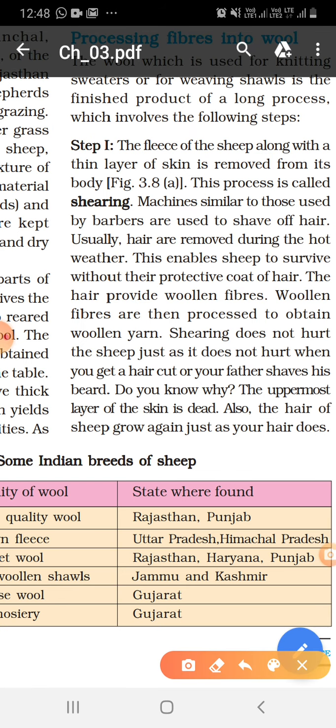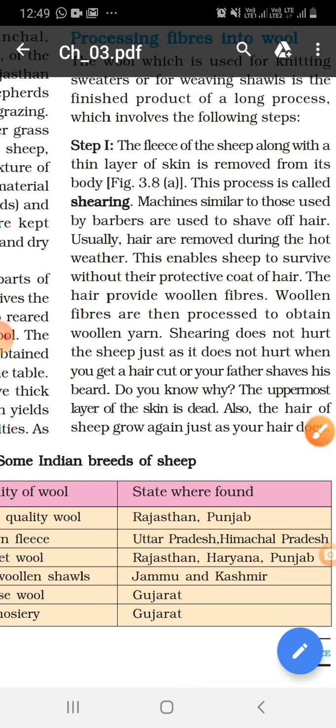What is shearing? The fleece of the sheep along with a thin layer of skin is removed from its body; this is called shearing. Machines similar to those used by barbers are used to shave off the hair. Clear to all of you?